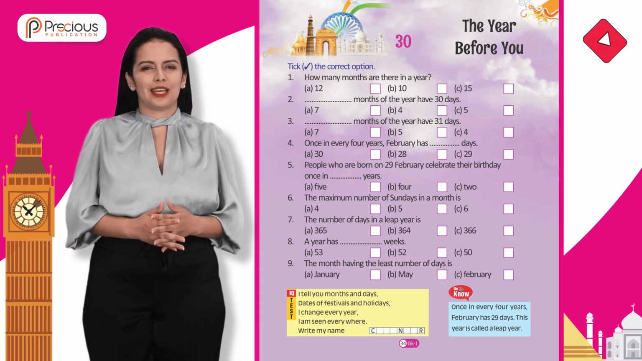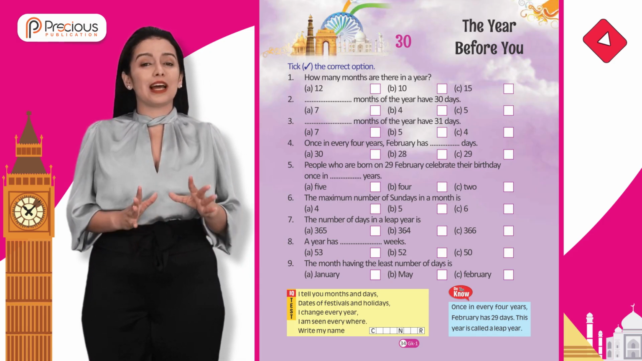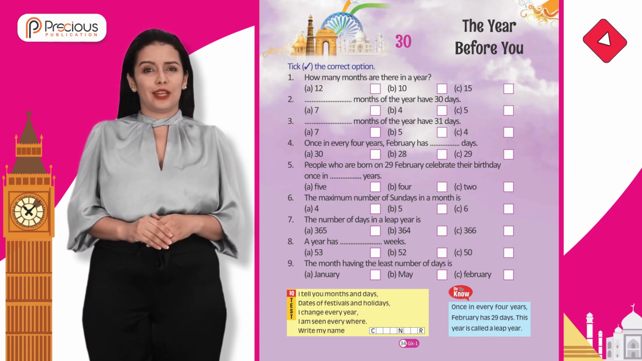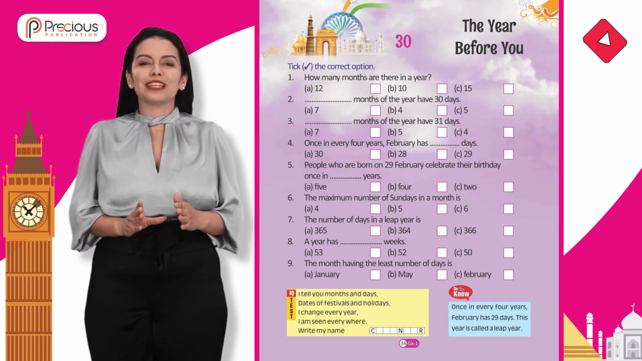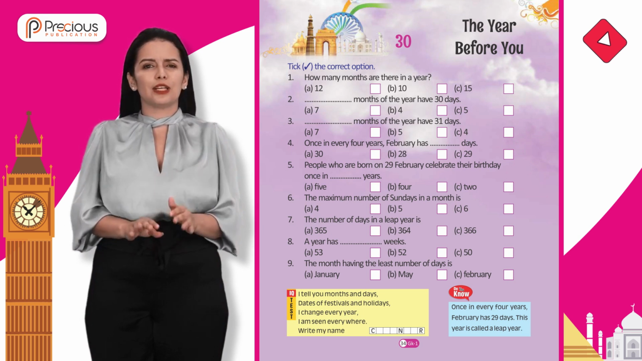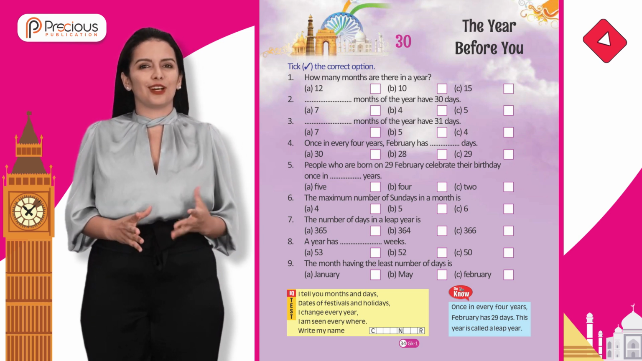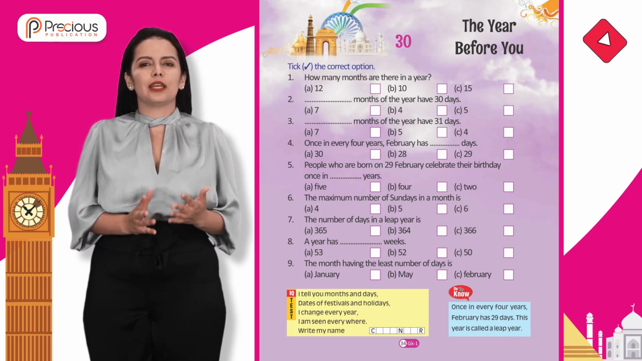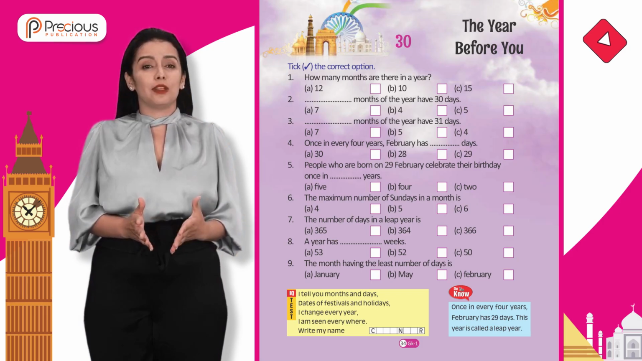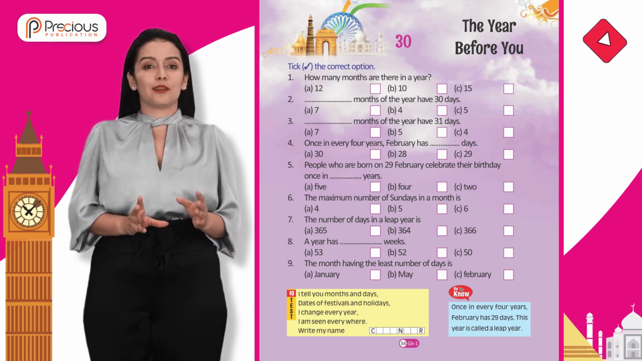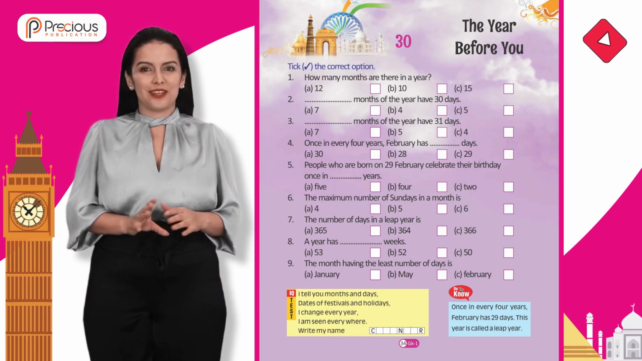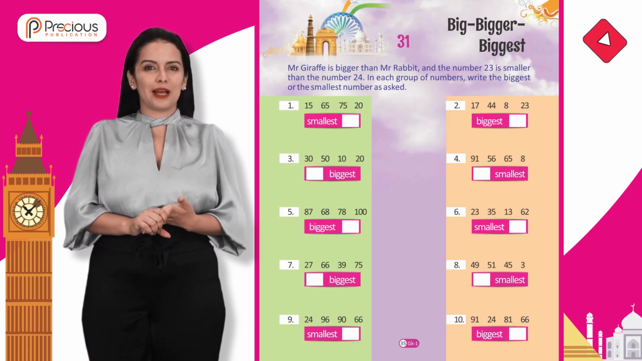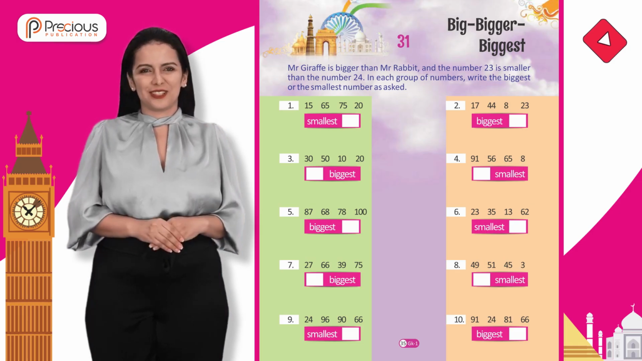Chapter 30. The year before you. Tick, write the correct option. A. Test. I tell you months and days, dates of festivals and holidays. I change every year. I am seen everywhere. Write my name. Do you know? Once in every 4 years, February has 29 days. This year is called a leap year. Chapter 31. Big, Bigger, Biggest. Mr. Giraffe is bigger than Mr.